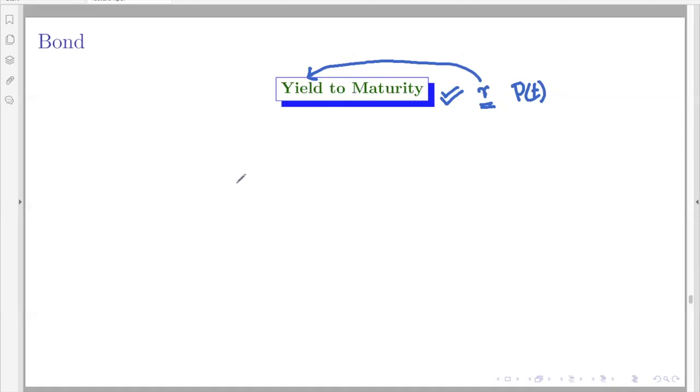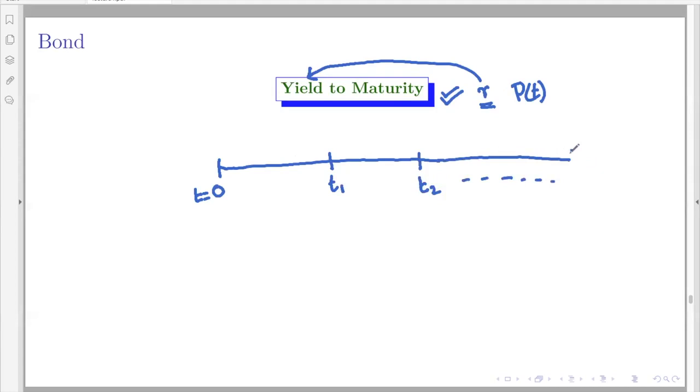The idea goes like this: your bond is issued at some time, say let us take it as t equal to 0, and then the first coupon payment time, second coupon payment, like that it goes on till the maturity, say Tn at that time.